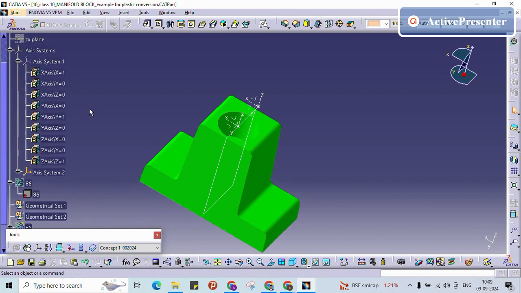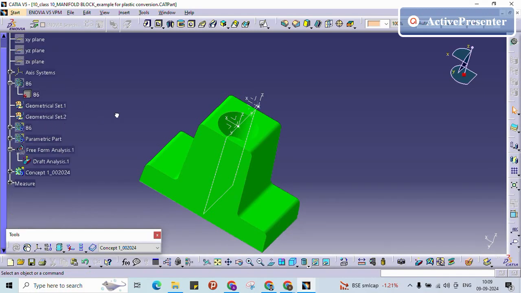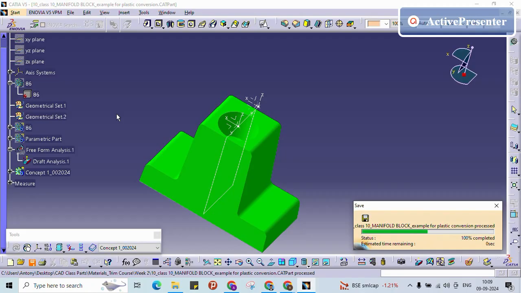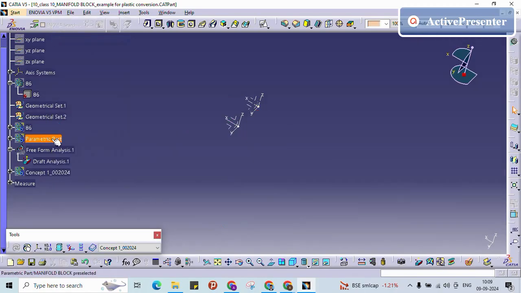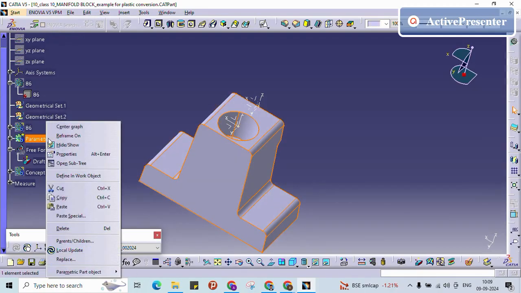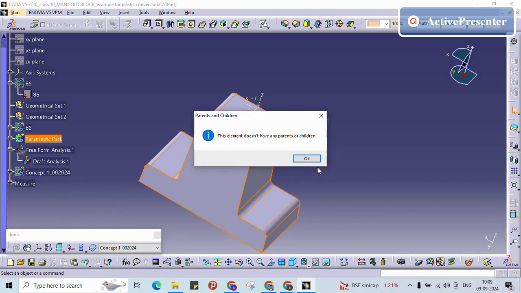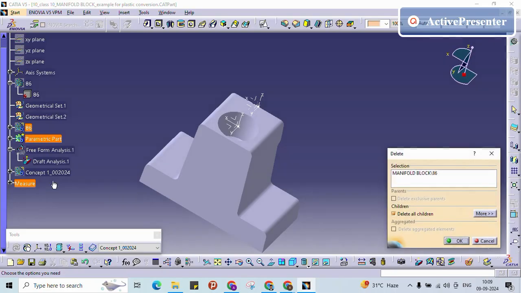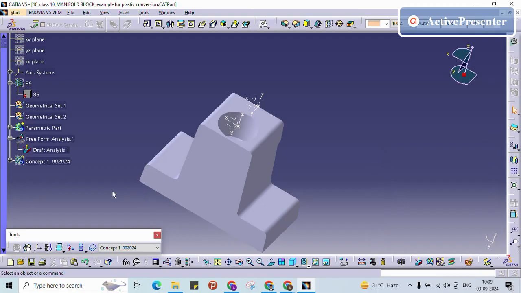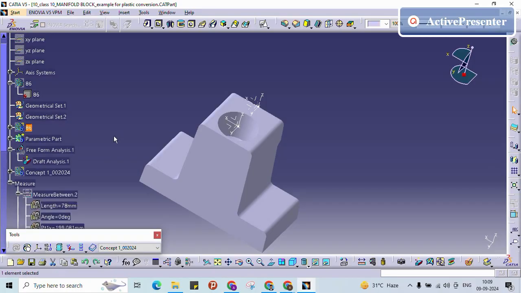One more thing, I will save this file first of all. Just cross check that whatever part you have created should not have a link with the dump part. See, it is showing it is not having the link. I am deleting some measurements that we had taken; it is not linked with this parametric, so it is not affecting.